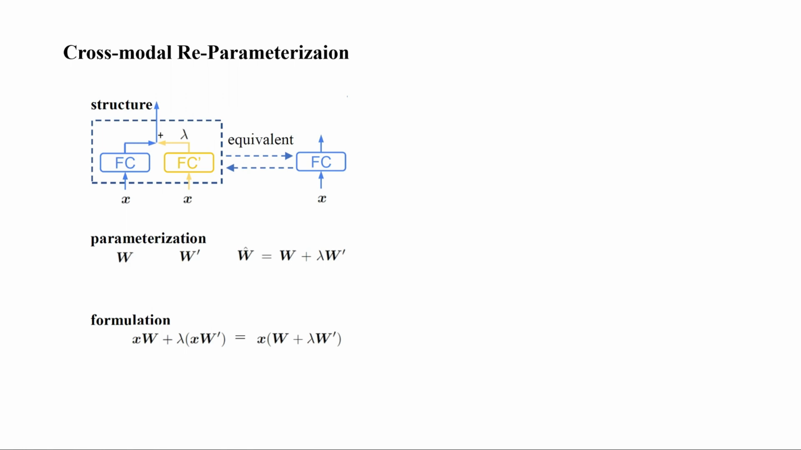The process starts during training, where the output of two linear layers from different modalities is combined with a learnable parameter, lambda, allowing the network to dynamically adjust the contribution of each layer's output. Now, let's focus on the weights, W and W prime. During training, these weights are individually learned, but come inference time, we combine them into a single set of weights, which is the sum of W and lambda times W prime.